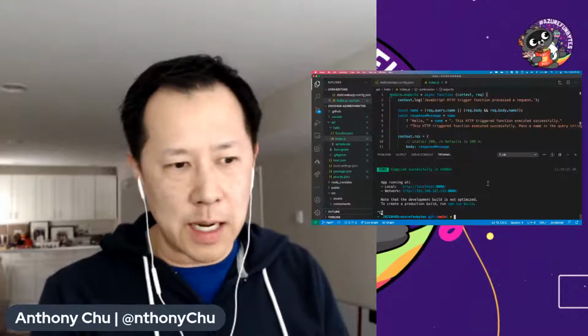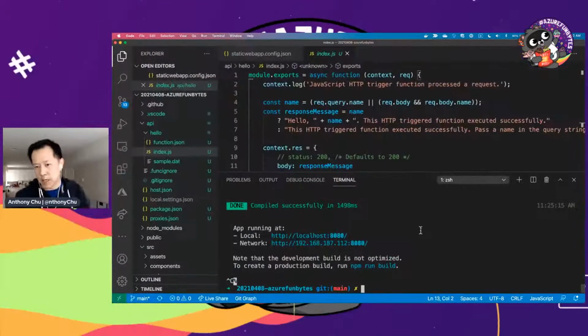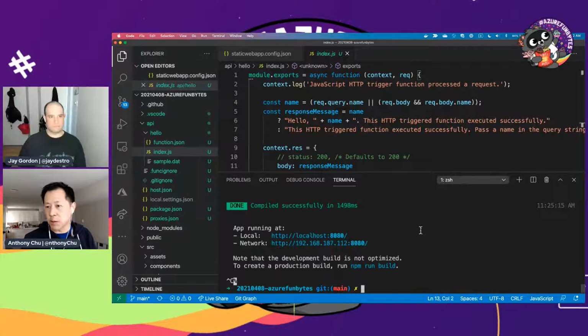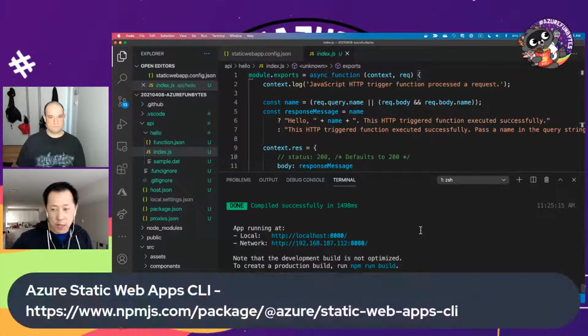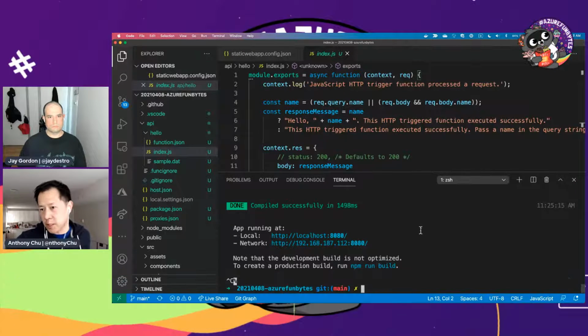But we also, just this week, we shipped a local CLI for working with static web apps. So the problem that it solves is that without it, what you would typically do locally on your machine is that you have to figure out how you can emulate what's happening in the cloud. So in the cloud, we're running basically like a web server that's serving all your static assets. But when requests come to a certain route, in this case /api, we're actually routing that off to the function app. So in the cloud, that all works fine and it's all great.